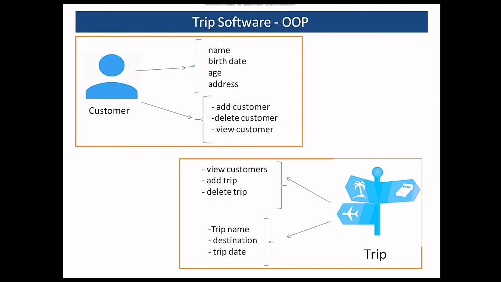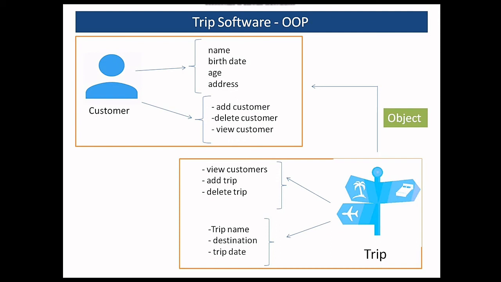So basically you can see that both customer and trip class have some common functionality such as view customers. So view customers won't be again written in the trip class. It will just reuse the method of the customer class by creating an object. So with the object you can access the data and methods of the other class and get the required output. So it actually stores the data which you can manipulate to produce the required output. So I hope you understood the concept of object-oriented programming.